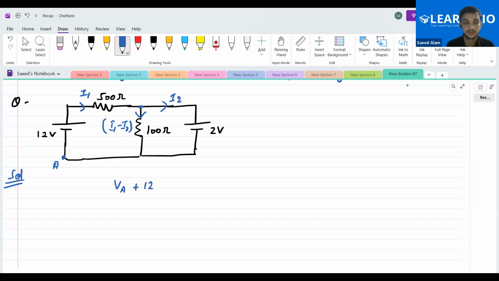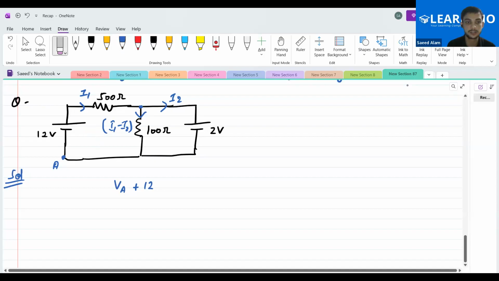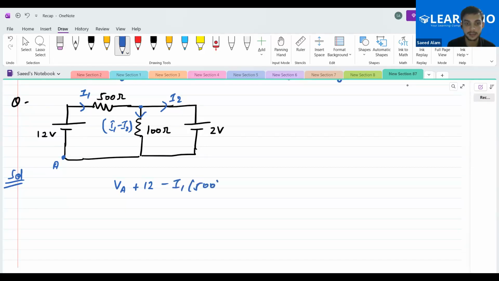Let's sum up the first loop equation. I got minus VA, minus 500 I1, plus 12, and then minus 100 times (I1 minus I2). And we reach the same potential VA. Yes or no? Yes, sir. Then VA will get cancelled.